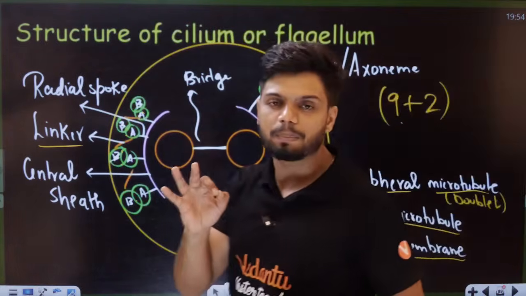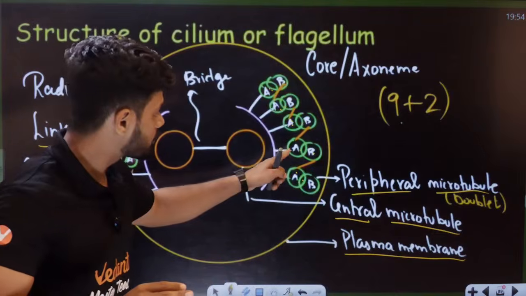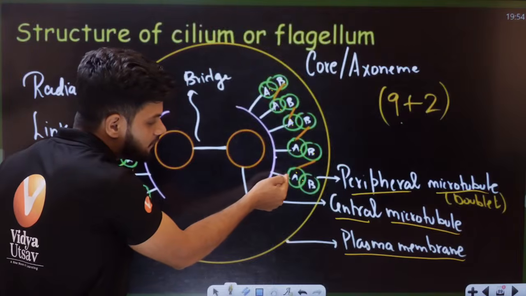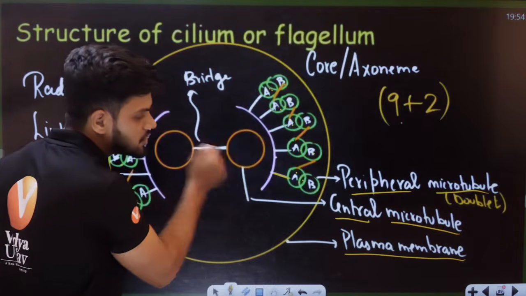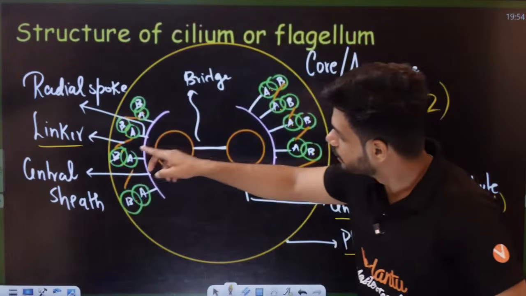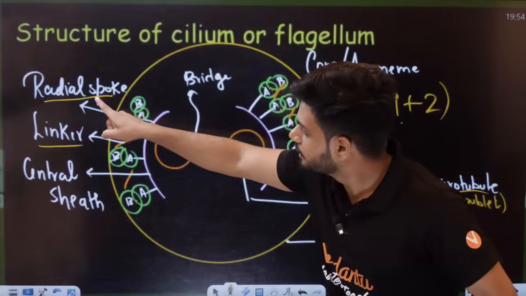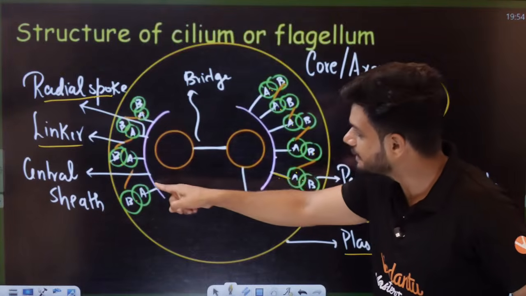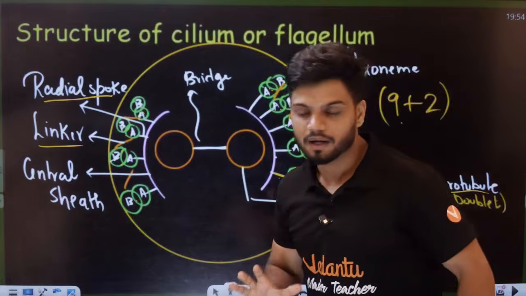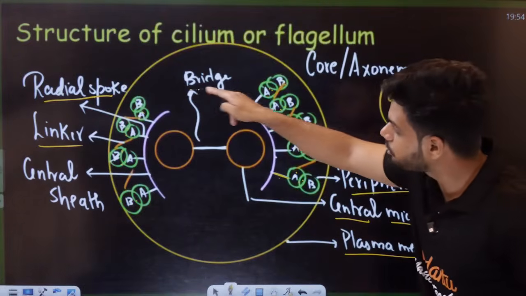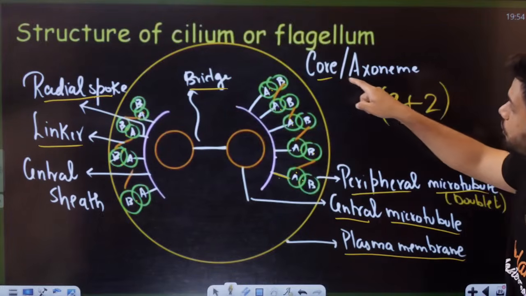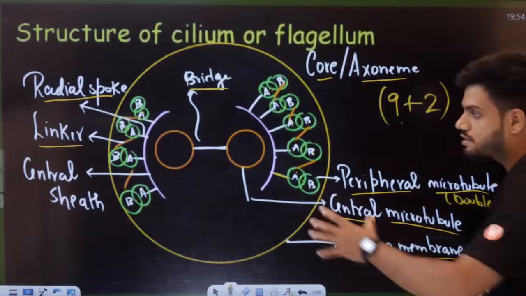Now every single peripheral microtubule, from this doublet, the A part will have a spoke coming out like this. This spoke is attaching to the central sheath. This spoke is called the radial spoke. This radial spoke is connected to the central sheath, and that entire thing is your cilia flagella. In the middle, it has a bridge also, and this entire middle part is called the core or axoneme.